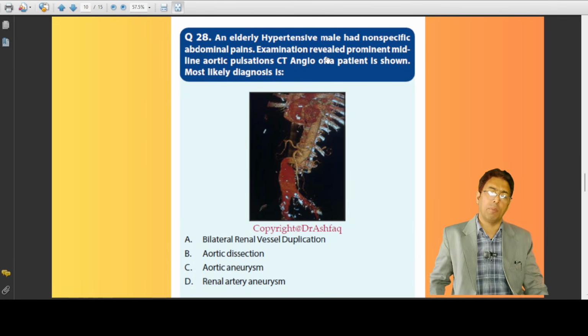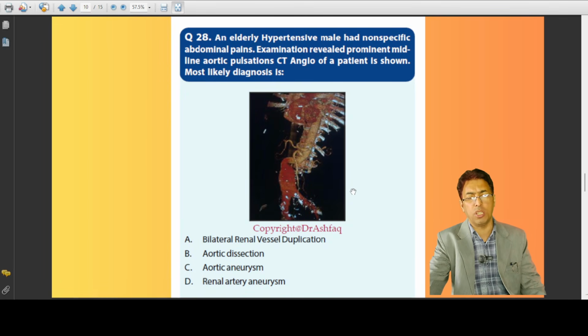Apart from that, sometimes you are given image-based questions. I will not go into the details. So this is an image over here. You may be given a clinical scenario, and you have to recognize it. Basically, this is an image where you can see a dilatation of the vessel wall, which is the abdominal aorta, and there is an abdominal aneurysm. These types of image-based questions are very common in NEET PG,